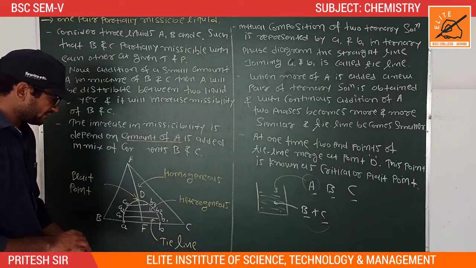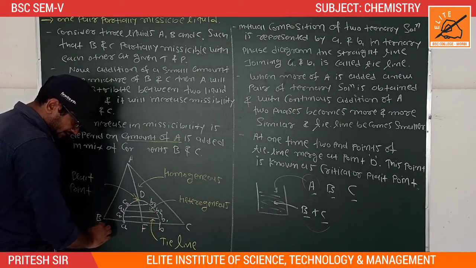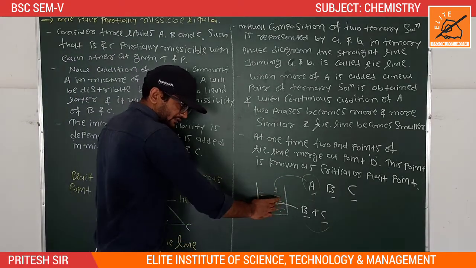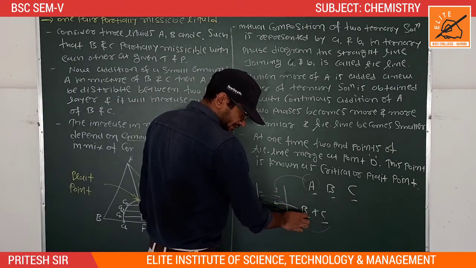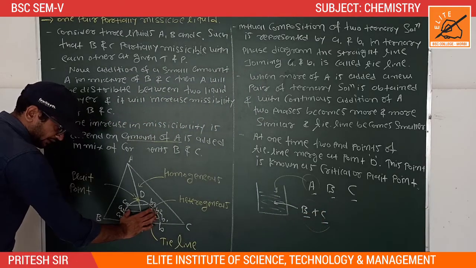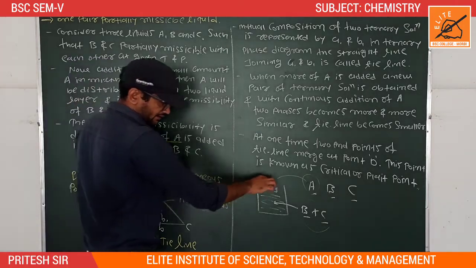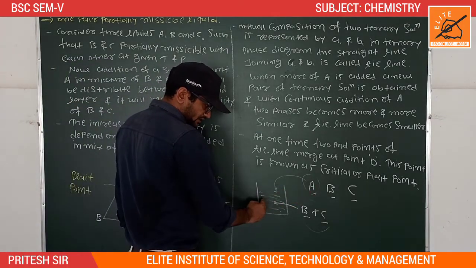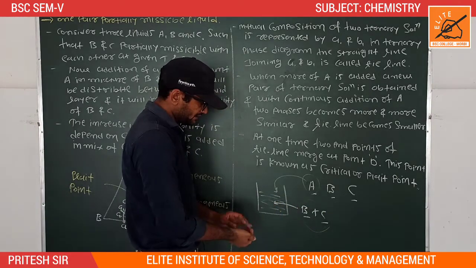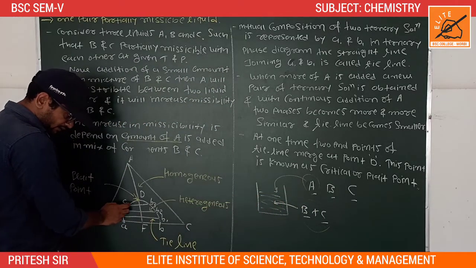Here we can see that A1 and B1 indicate the mutual composition between B and C. Now, if I add more amount of A, the miscibility power of B and C increases. It means the tie lines become smaller at points A2 and B2. Now I add more amount of A. It means more A is distributed in B and C, and the mixing power increases. At that time, the tie lines become A3 and B3.